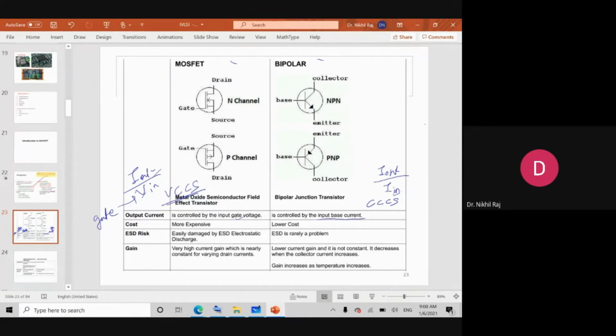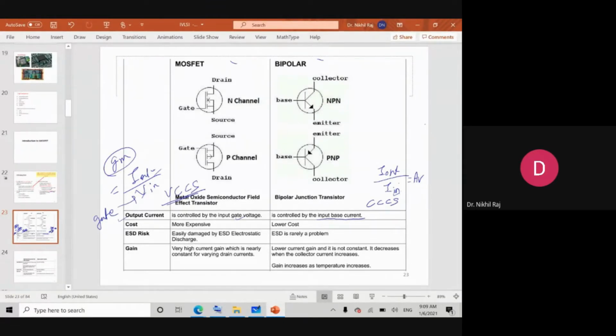Okay. And also, in the BJT, I out by I in has the same unit, so you will get a numerical factor that is called your gain, whereas in MOSFET it is I by V. I by V is nothing but the unit of conductance. So the gain factor here will be decided by gm, which is called the transconductance. That is the nature of output current in both the devices.